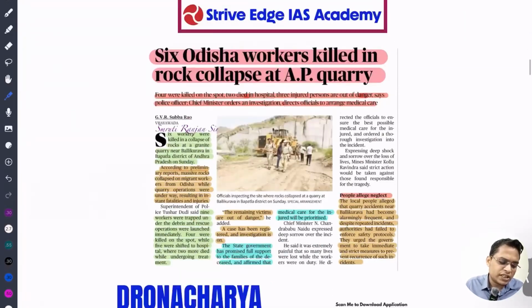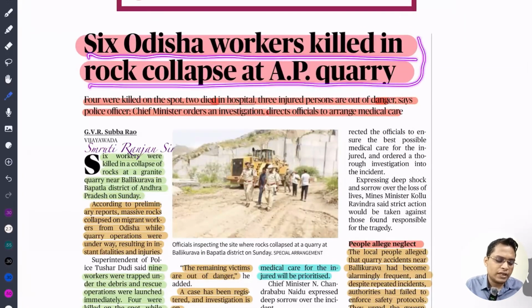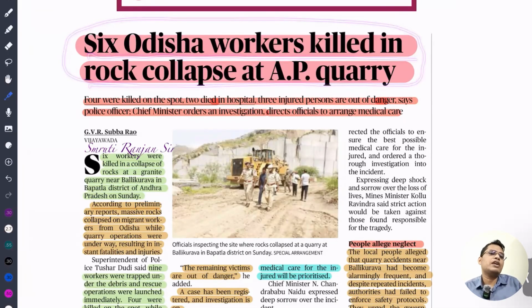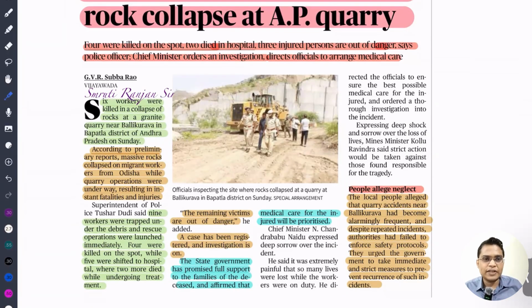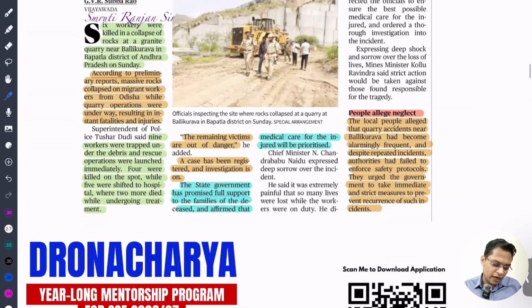So next is six Odisha workers killed in rock collapse at an Andhra Pradesh quarry. This is very important to ensure the protection and safety of migrant workers. We need to ensure that labour standards are properly followed, and in case of death there needs to be proper payment of compensation to those who were affected. So that is very important; whenever you are talking about it, you can take a reference of migrant workers being killed anywhere.